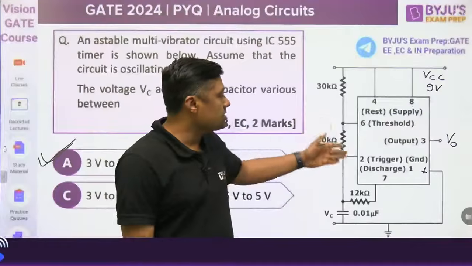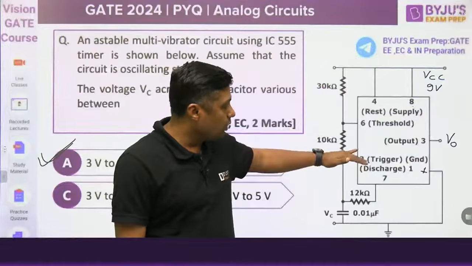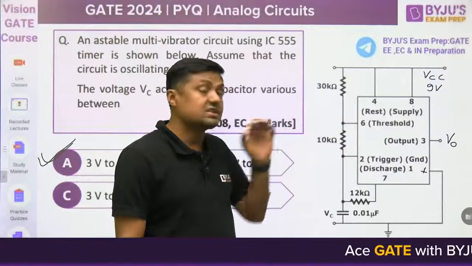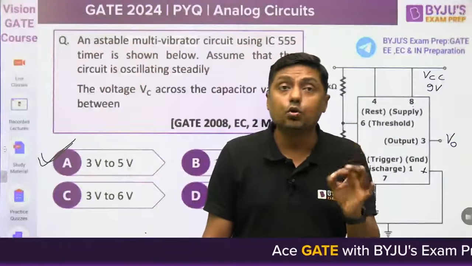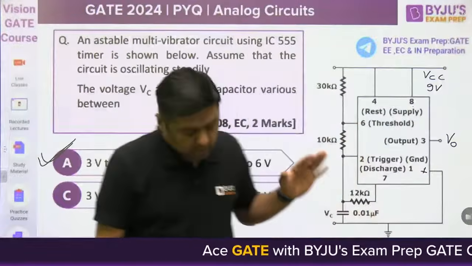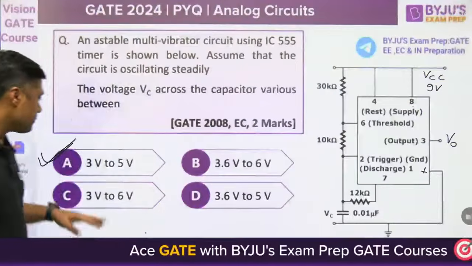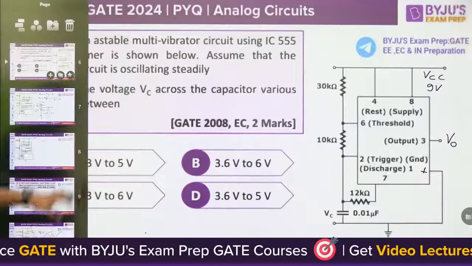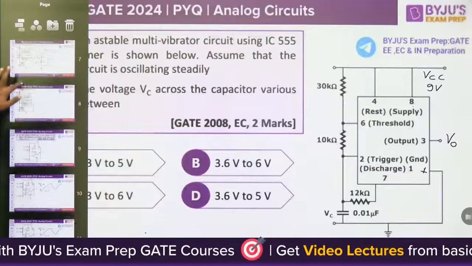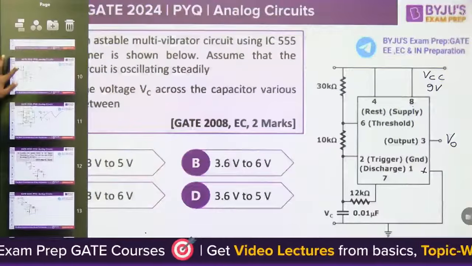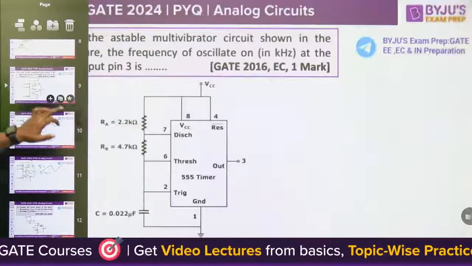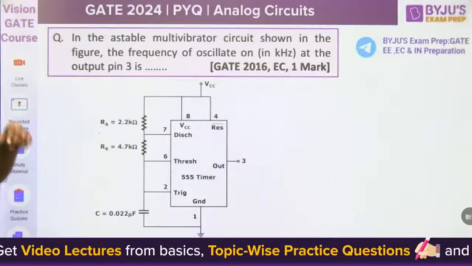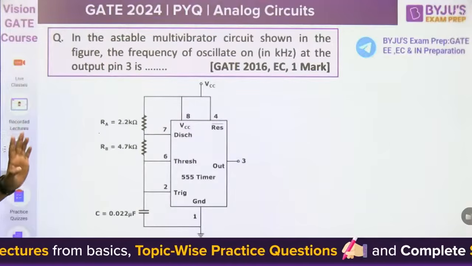What is pin number 6? Why does it restrict the value? Why will pin number 6 restrict the highest value up to 2 VCC by 3, guys? So that is the answer. Now, 3 to 5 volt is the answer for this question. This was in 2008 EC, 2 marks. Then a very simple question was asked in EC, for 1 mark, in the same year, 2016. That is 2008, then 2016.